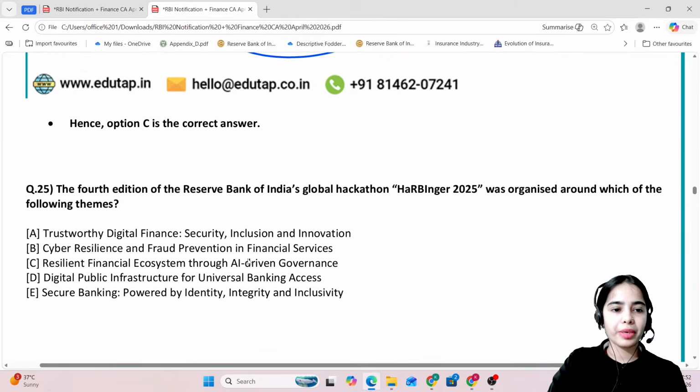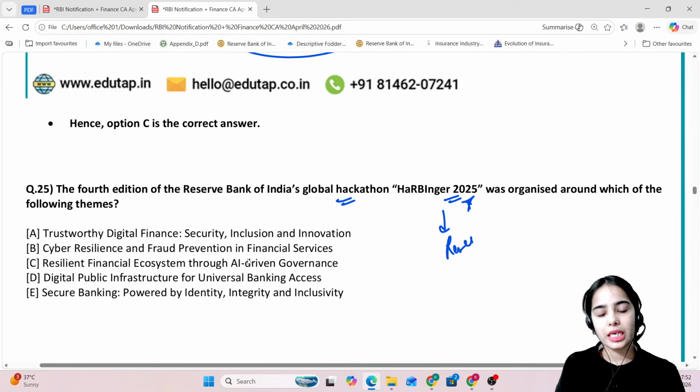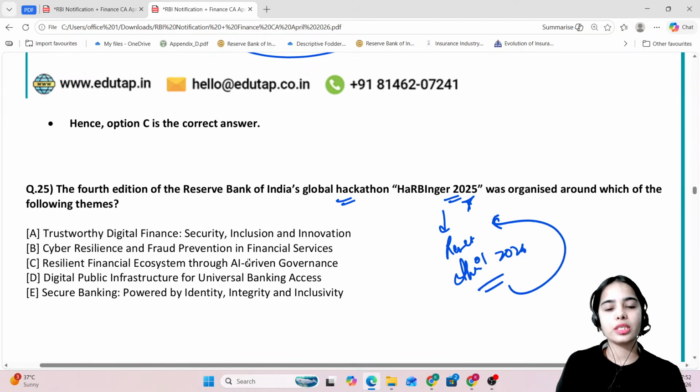Okay. Now coming to the next one, the fourth edition of the Reserve Bank of India's Global Hackathon, Harbinger 2025. This was organized last year around which of the following themes? And this year the result has been released. In April 2026, the result has been released, and that's why this is again in news. This is again on the RBI website, in the RBI press releases.